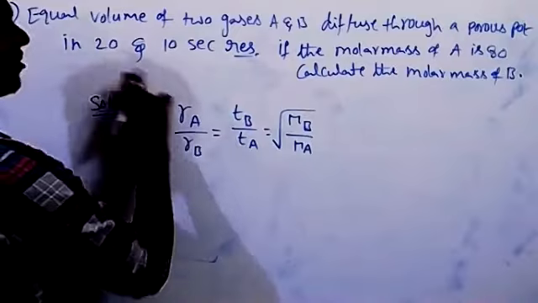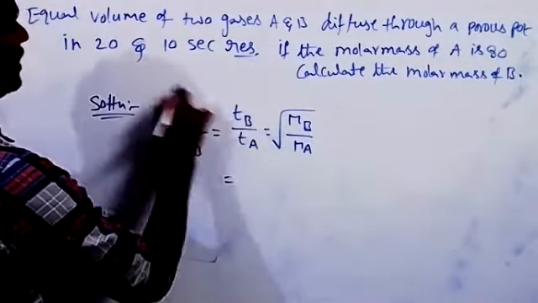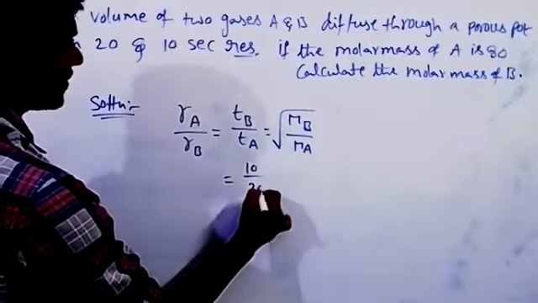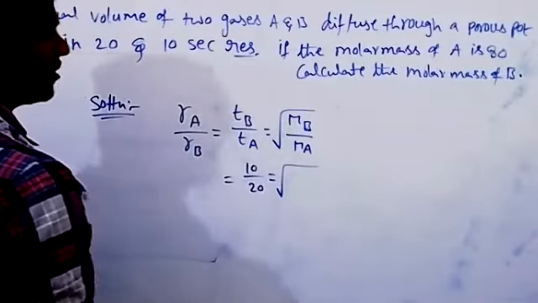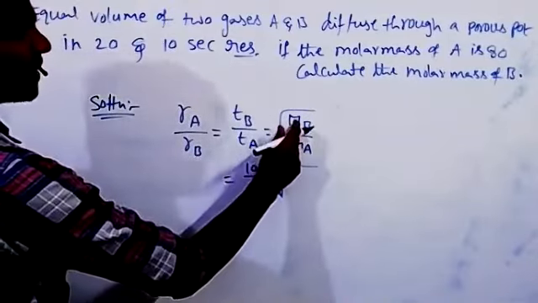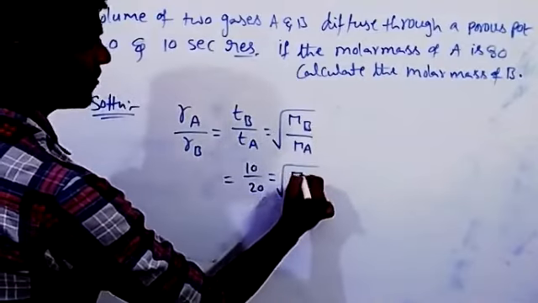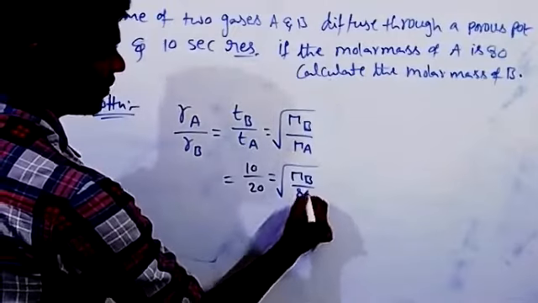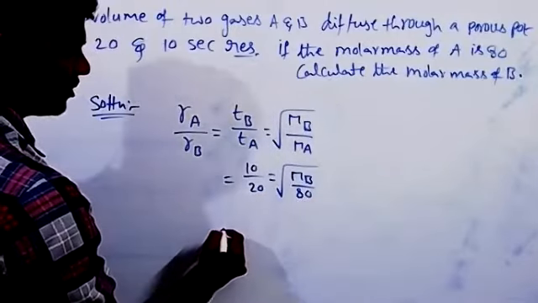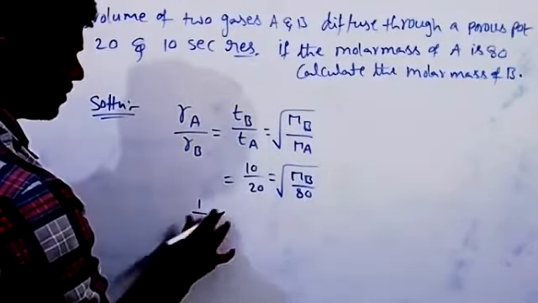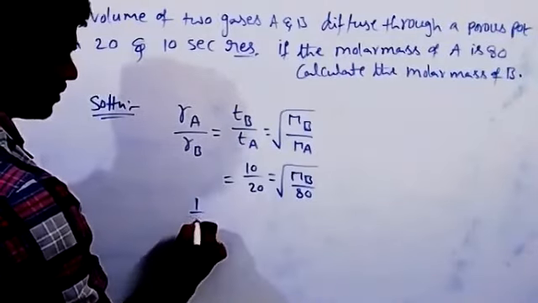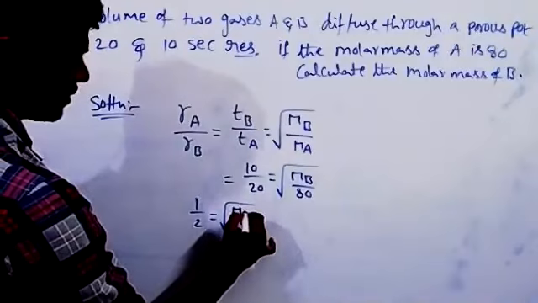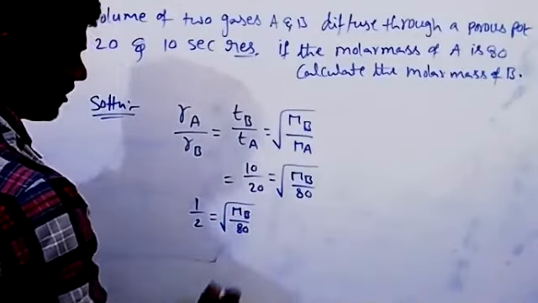Next, TB is 10 seconds, TA is 20 seconds, equal to square root of molar mass of B by molar mass of A, 80. So 1 by 2 equals square root of MB by 80.